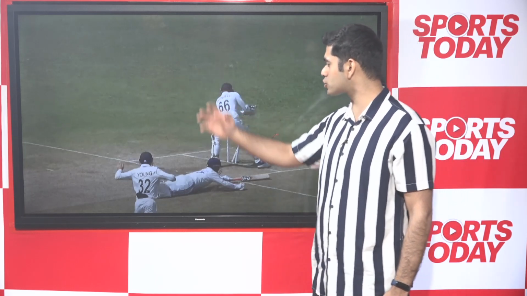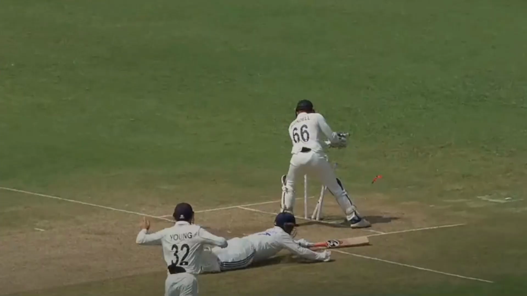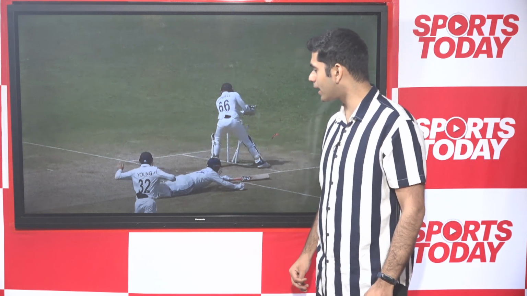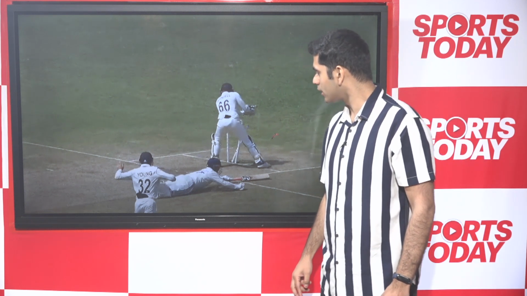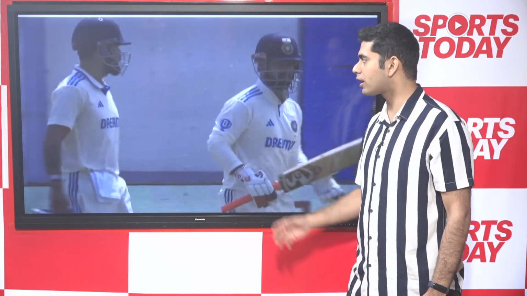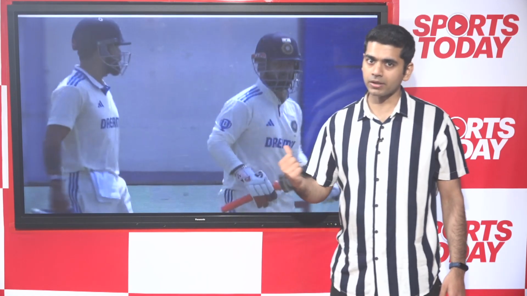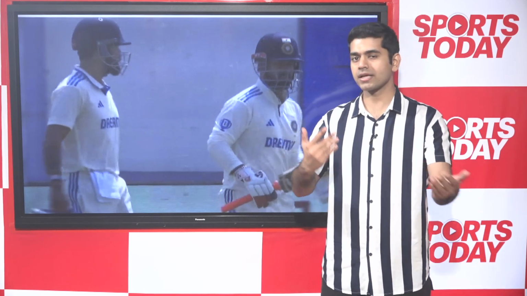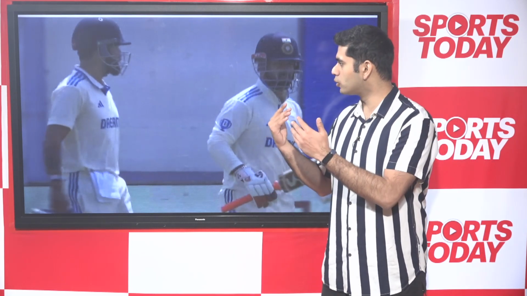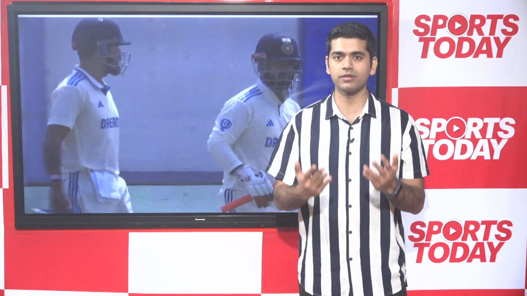He realized he was too late, had to put in the dive, but all of that was futile because the throw was spot on right over the stumps, and the keeper had no hesitation, taking the bails away very quickly. Rishabh Pant gets out on a duck. A little bit of confusion between the two of sorts, but if you ask me, Rishabh Pant, you needed to calculate, as somebody on the non-striker's end, how quick the fielder could have been. Maybe this was just too risky a single in the first place.